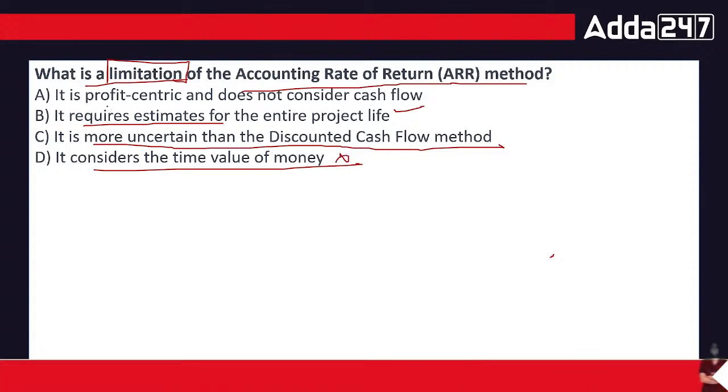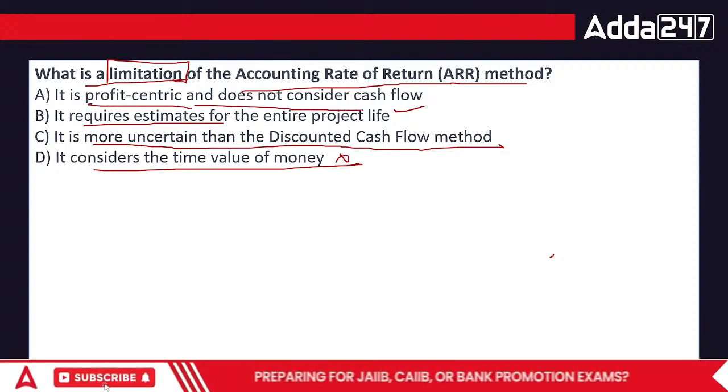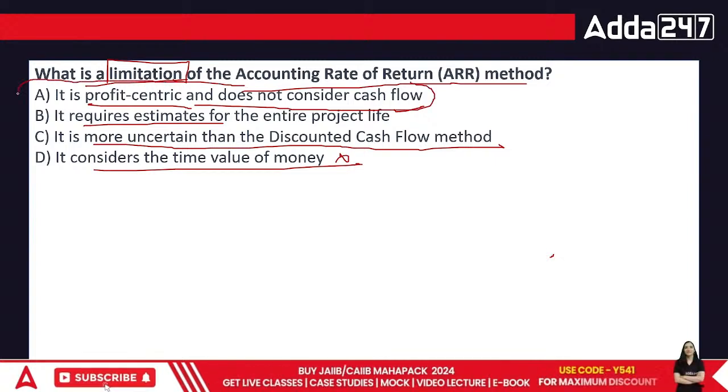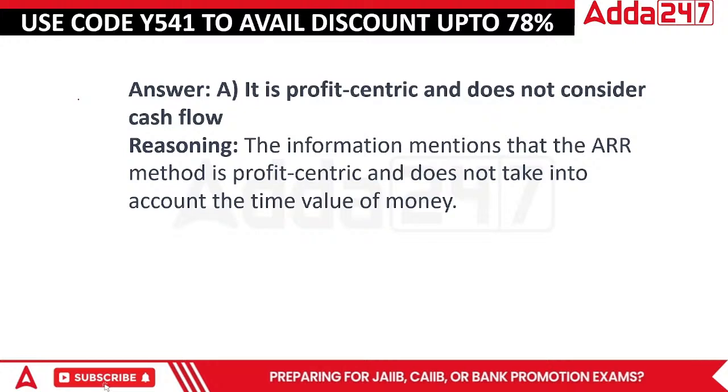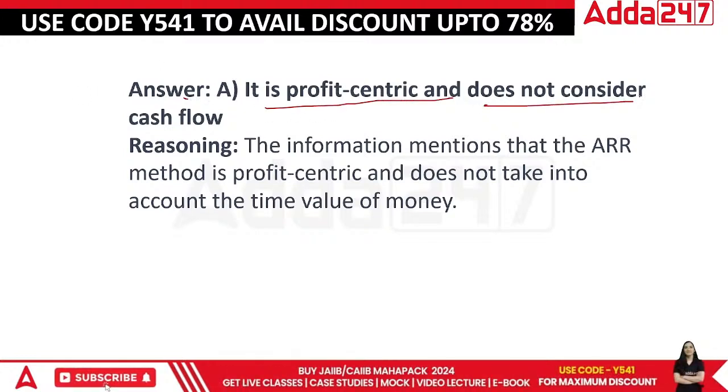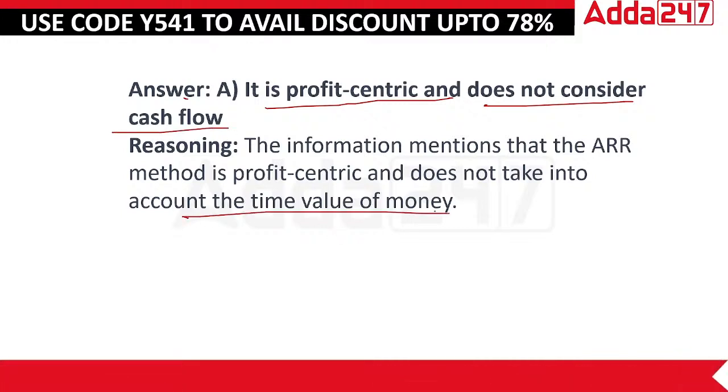The accounting rate of return is just profit centric. This is true. They're just looking at the profit. They don't care about anything else. So in this case, A is the only thing that makes sense. Everything else doesn't relate to the accounting rate of return. Okay, the answer is A. It is profit centric and does not consider cash flow. Reasoning: it does not include time value of money.